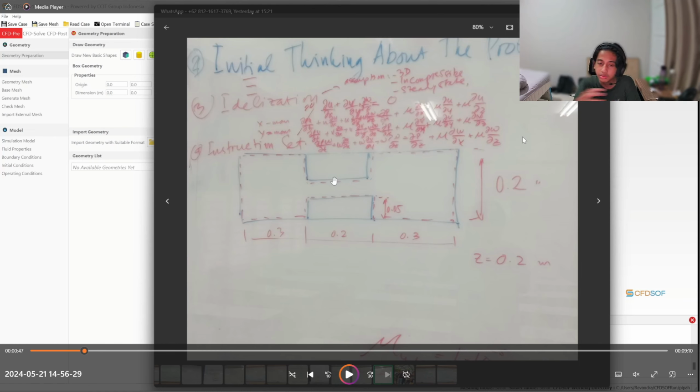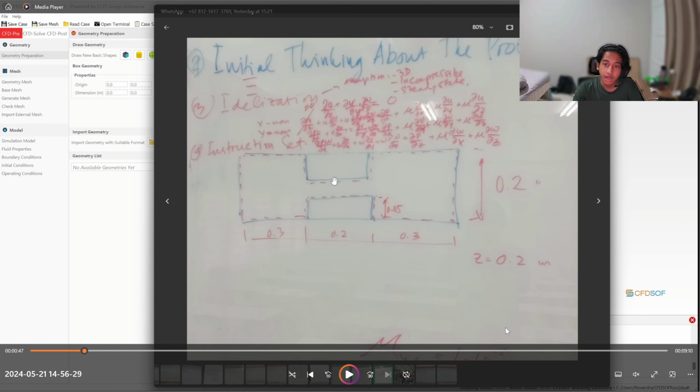I have a problem, so I would like to discuss the first problem first. First of all, we want to set the intention. I intend to solve this problem about finding the pressure drop in this helical pipe because of our greater Lord, Allah Subhanahu wa Ta'ala. After that we move to the next step, which is initial thinking. We have a helical pipe that has a length of 0.8 and a height of 0.2, with a diameter of 0.2.